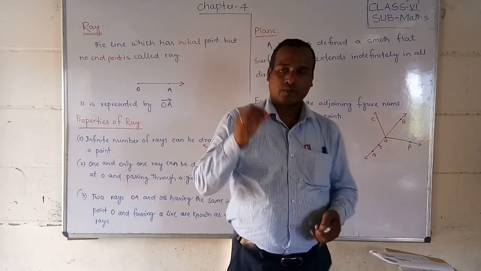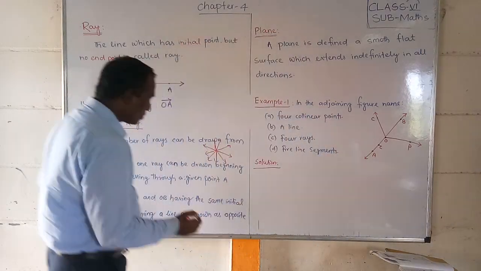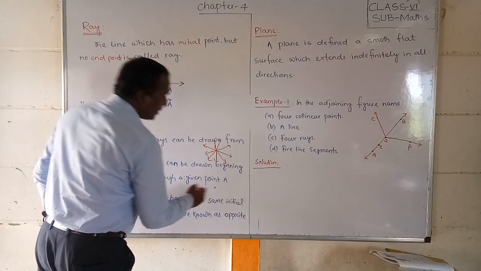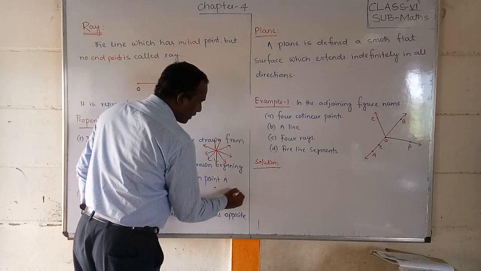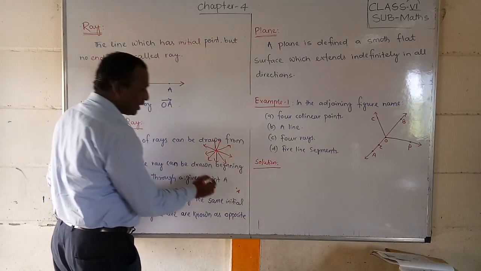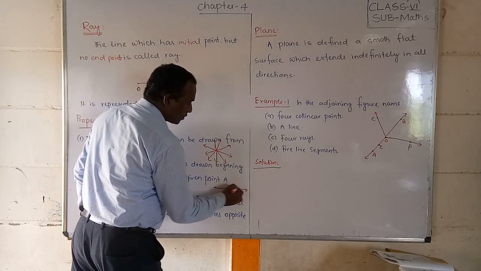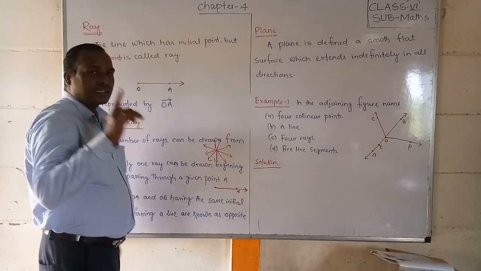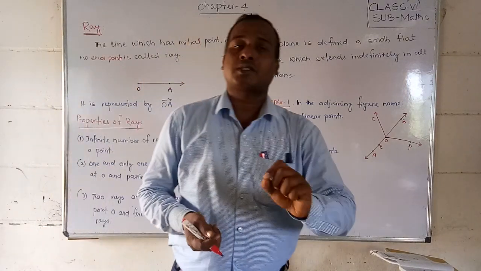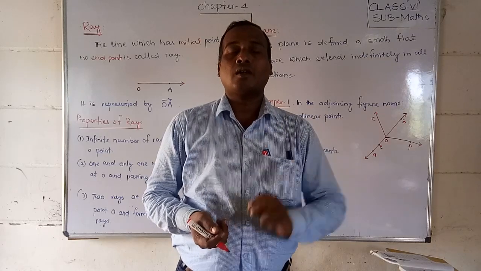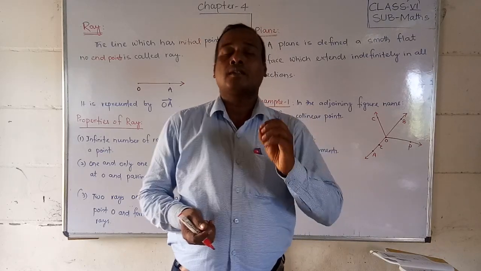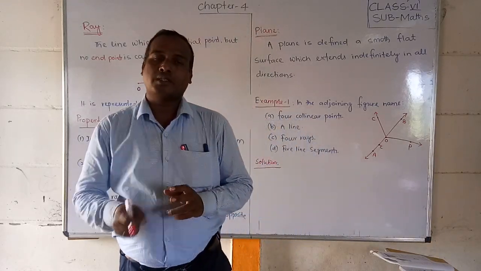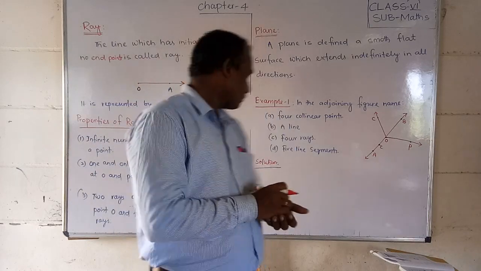Students, if a starting point is there and a point A is given, how many rays can be drawn? Only one ray can be drawn through a given point if the initial point is given to you.